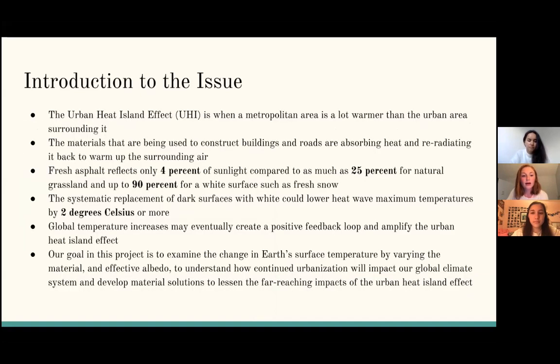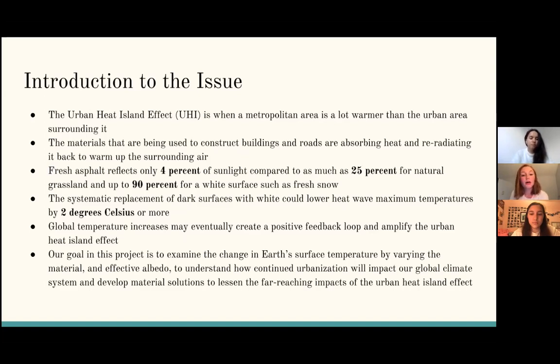So for a little bit of an introduction to the issue, the urban heat island effect has been well known since larger cities began to emerge in the 19th century. The urban heat island effect is when metropolitan areas are a lot warmer than the urban areas surrounding them. Heat islands can affect communities by increasing summertime peak energy demand, air conditioning costs, air pollution and greenhouse gas emissions, heat-related illness and mortality, and water pollution.